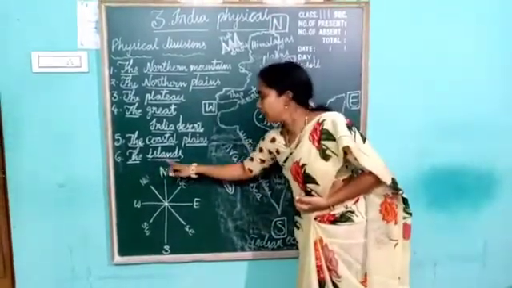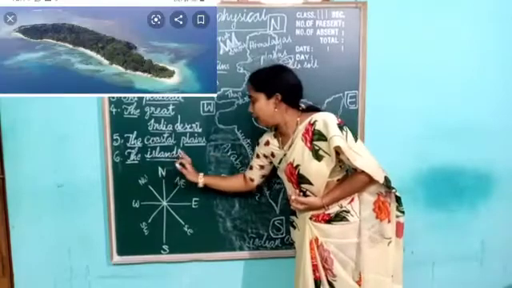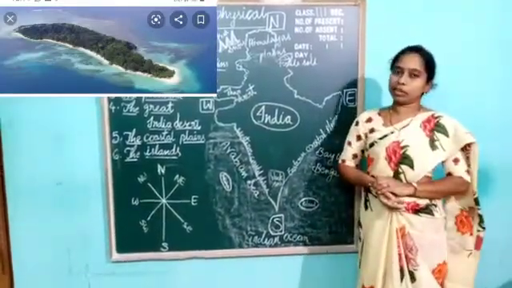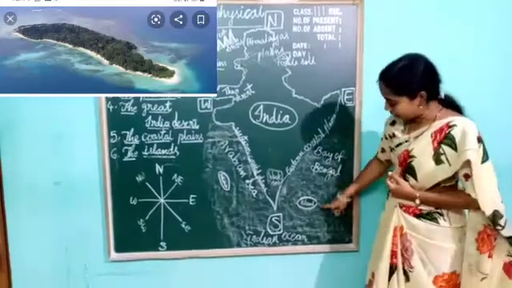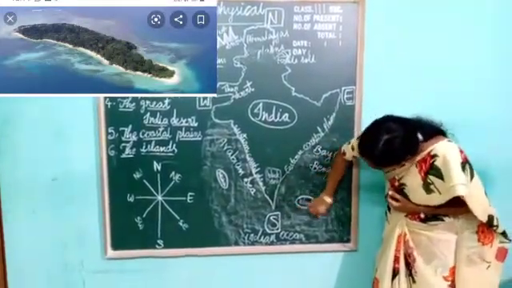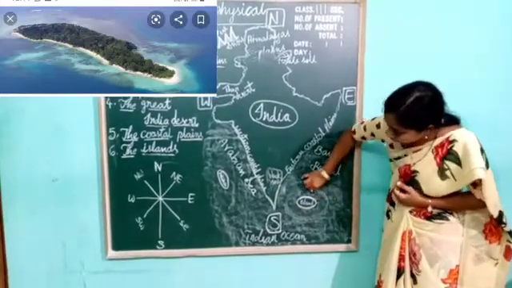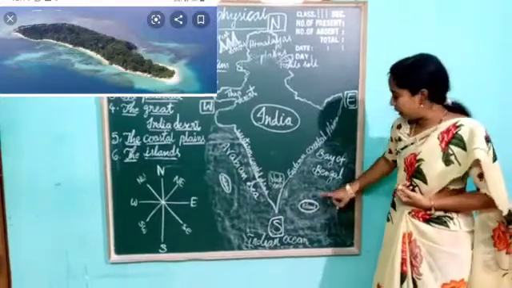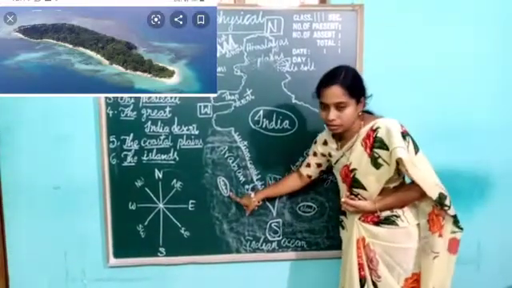Islands. It is not "island" children, it is called islands. An island is a piece of land surrounded by water on all four sides. See children, like this. A piece of land surrounded by water on all sides. So we can find groups of islands in the Bay of Bengal and the Arabian Sea also.